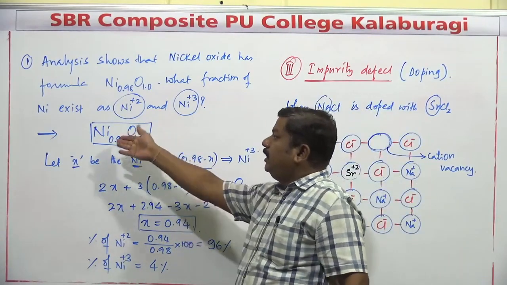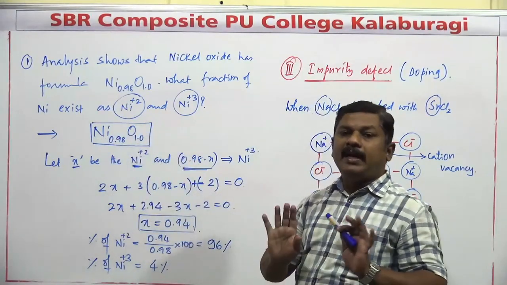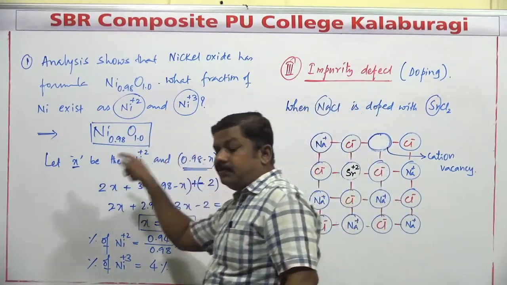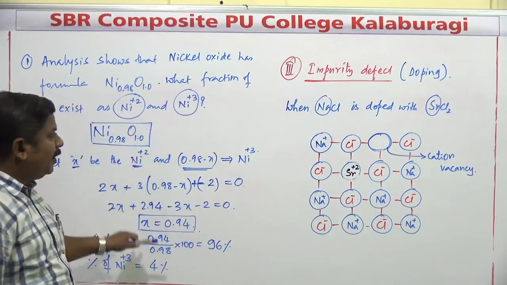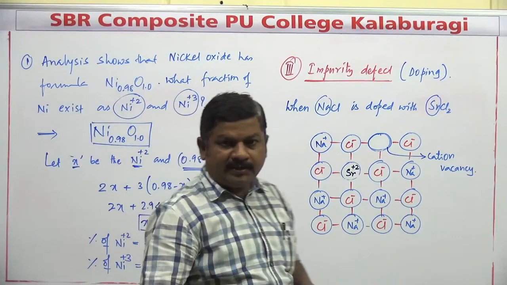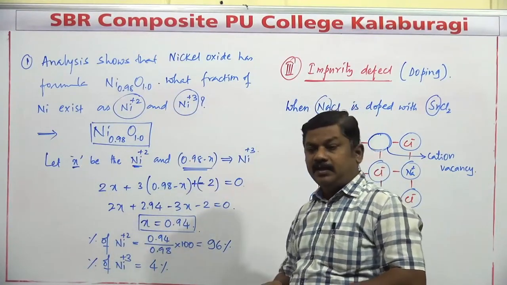In examination, instead of nickel, you may come across iron or some other particular element. Whichever it is, that substance should exhibit variable oxidation state. So, such types of problems you may come across. Even in NCERT it is going to be there. Just concentrate on that.